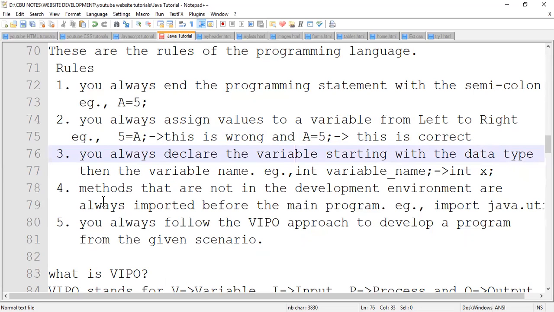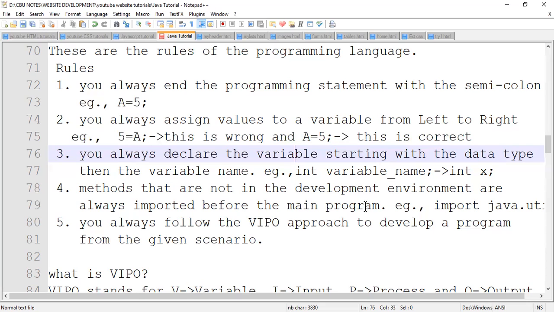Right. Then rule number 4: methods that are not in the development environment are always imported before the main program. So if you want to use any of the methods, for example, you are doing mathematics and you want to make use of cosine or sine or anything that is not in the program, it means you need to import that function.